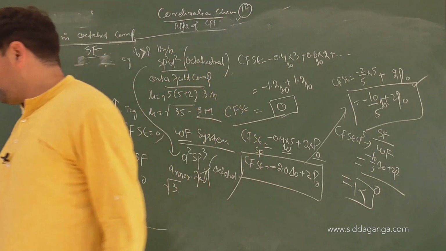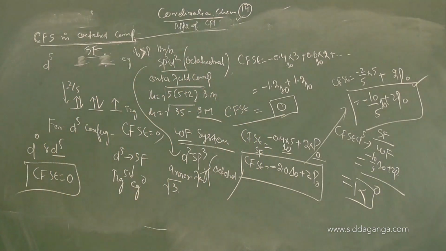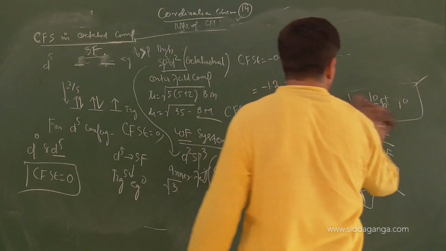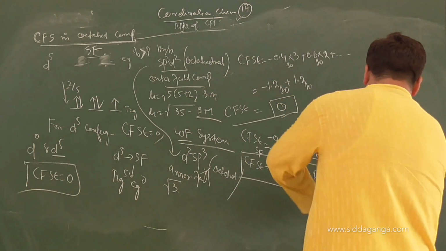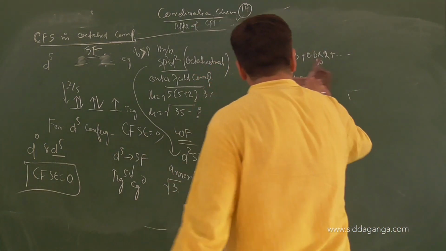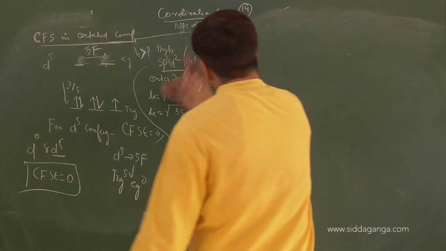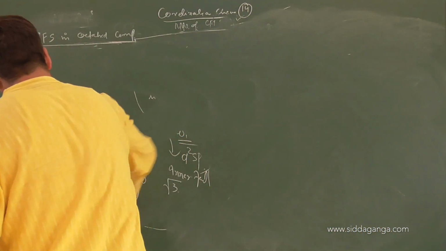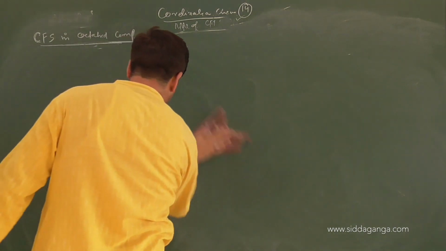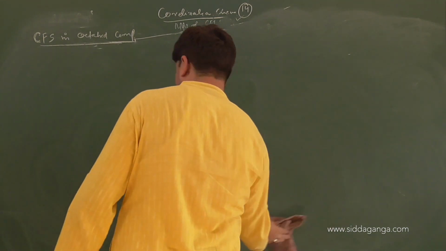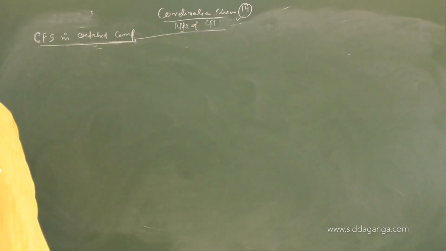Yes. Can you do it for D6 now? Very good, it should be simple.